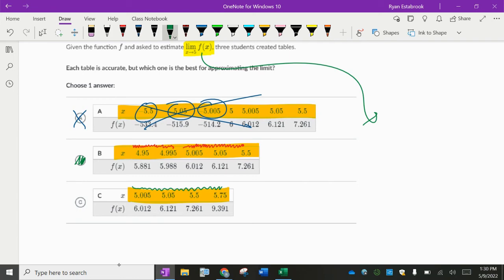So as we look at these x values getting closer and closer to 5, these x values getting closer and closer to 5, what are these y values trending towards? And it's just an estimation. Grace? 6? I think 6 would be a logical guess. These y values are getting closer to 6. So I think that limit probably is 6, something pretty close to that.